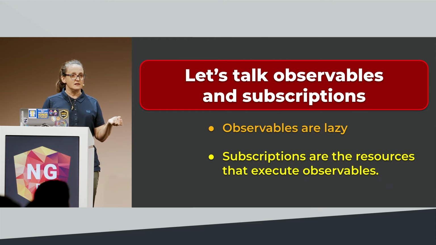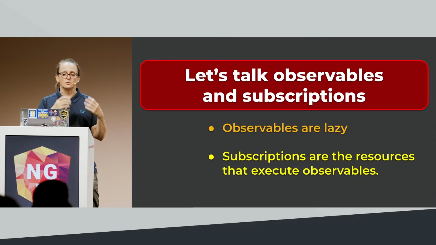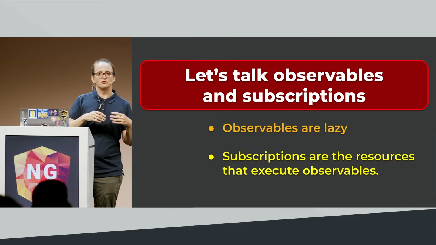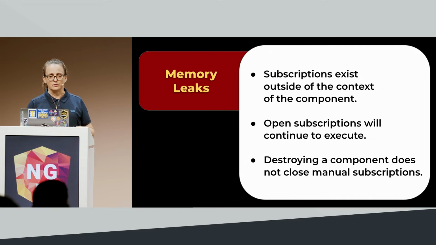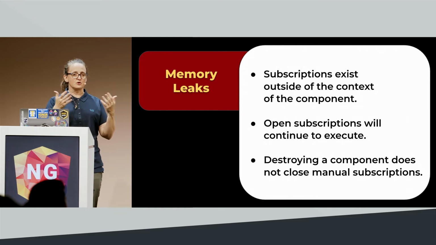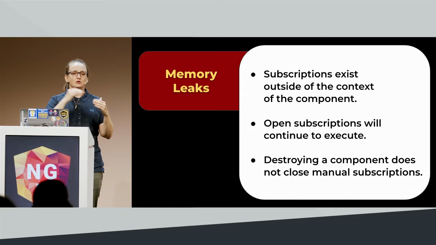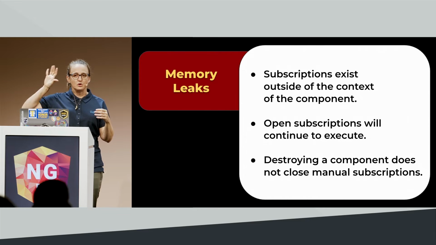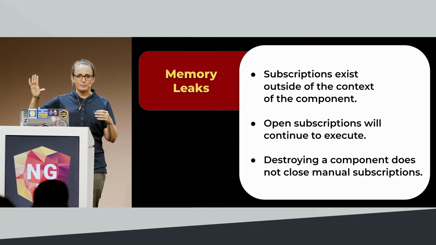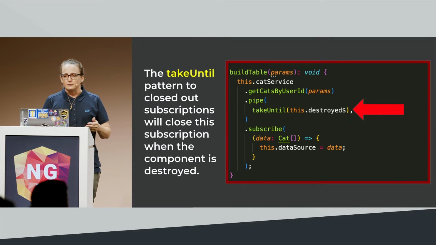So first, let's talk a little bit about observables versus subscriptions. Observables are lazy. They do not execute until they are subscribed to, whereas subscriptions are the resources that are actually executing the observable, right? So once you subscribe to an observable, that subscription actually exists outside of the context of the component. So open subscriptions are going to continue to execute whether or not your component has been destroyed. If you subscribe in a component and you do not unsubscribe, that subscription will live on forever in the memory of your app. And eventually, that's a memory leak, and eventually you can end up with performance issues from that.